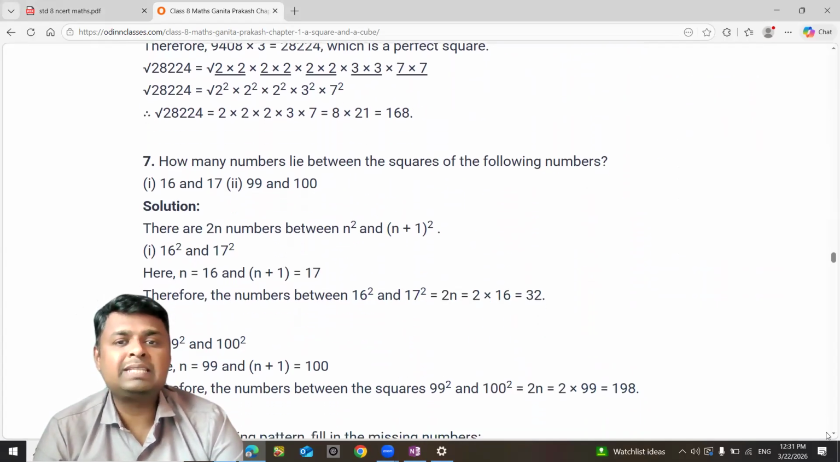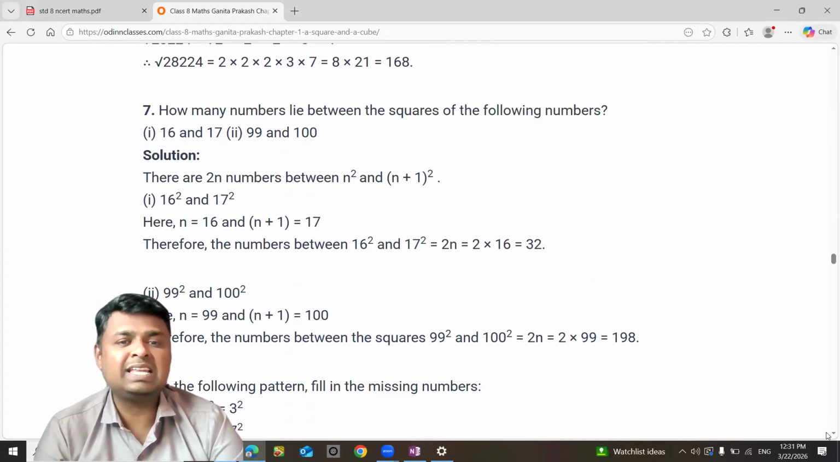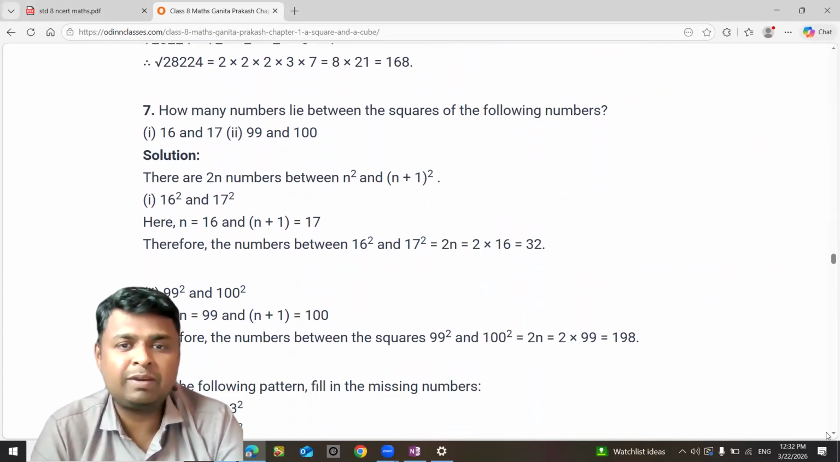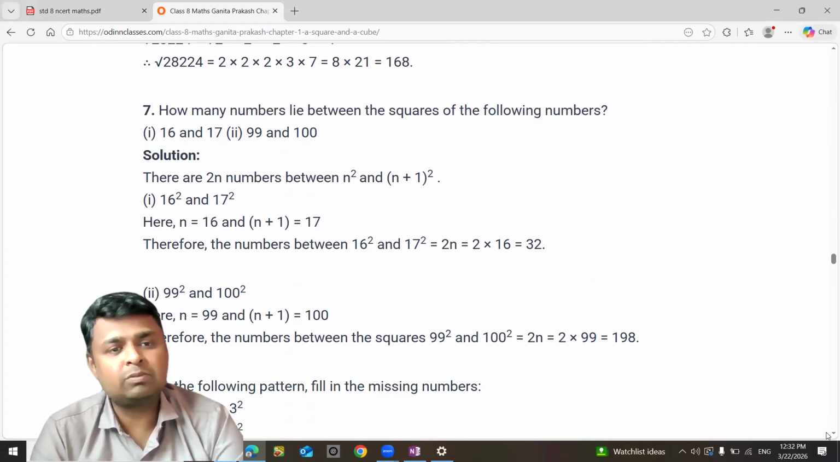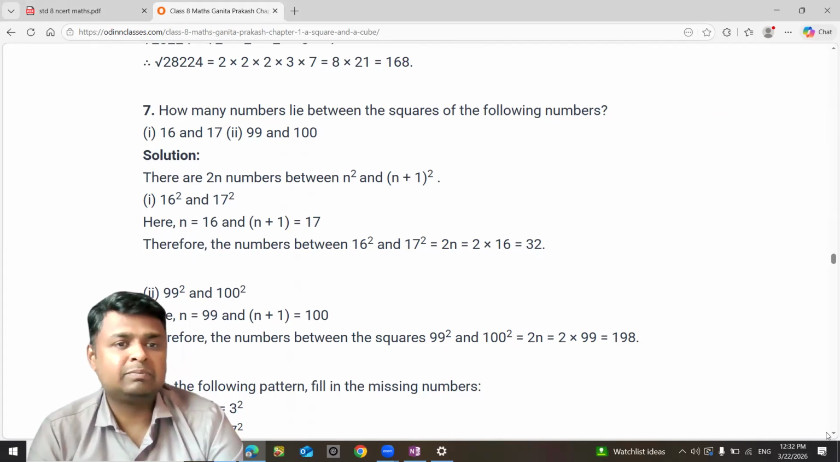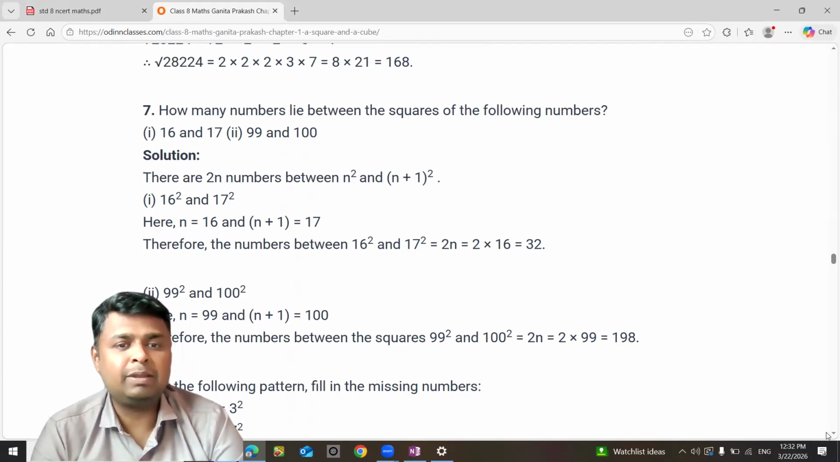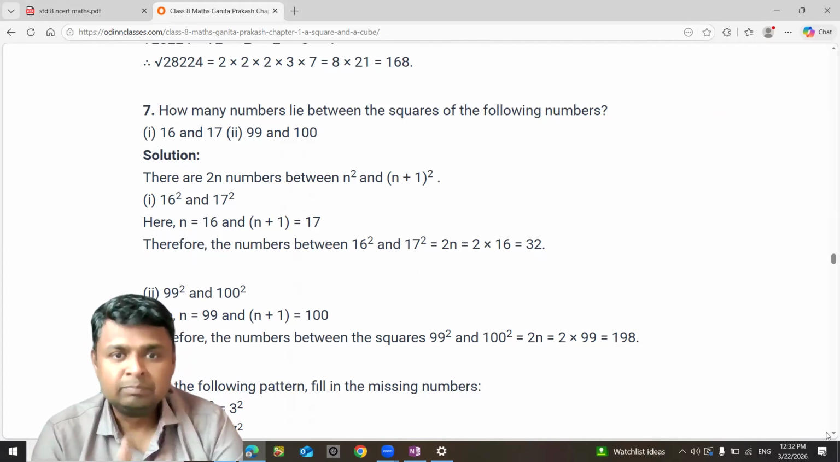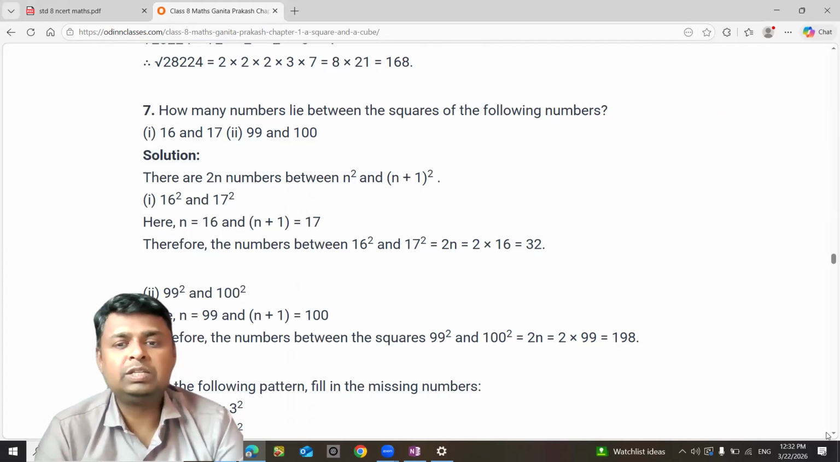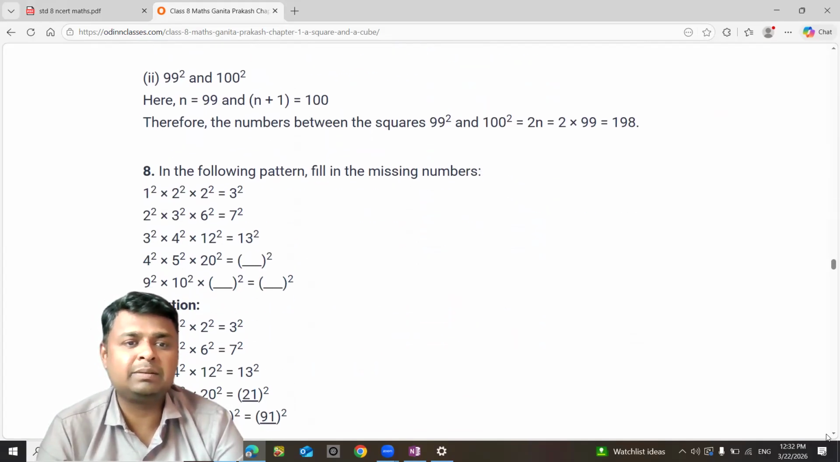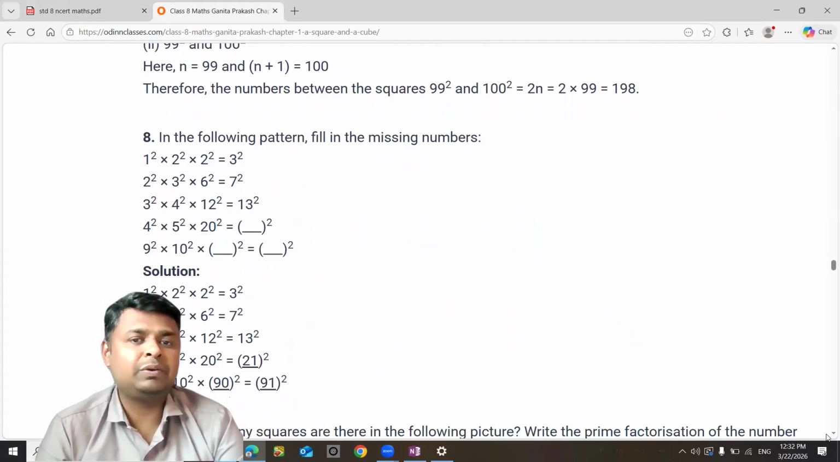How many numbers lie between the squares of the following numbers? 16 and 17. You know the rule, n square and (n plus 1) square. So double it. 16 square, double it: 16 2s are 32. 32 numbers are in between. 99: double of 99 is 198. So 198 numbers are in between them. Like this you have to do.